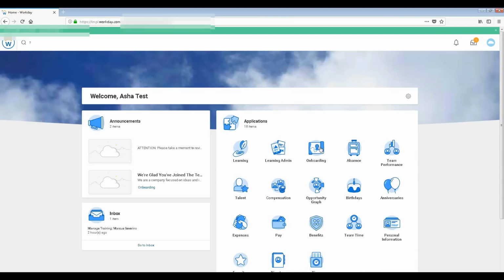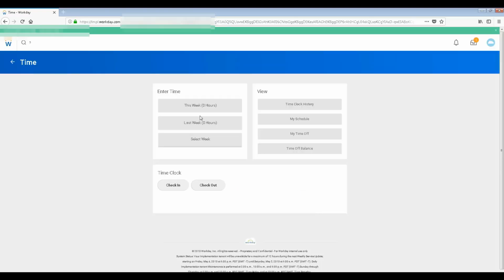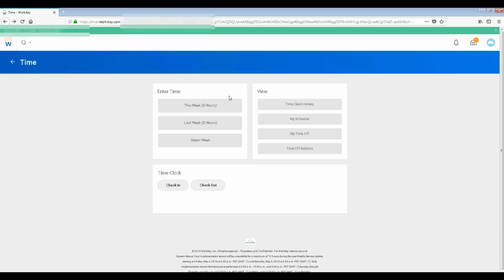Now let's say you're on the onboarding side, so if your employees are joining. Anyway, I will talk about onboarding and all those things later. Let's just talk about the very basics of this thing. So these two are nothing but the LMS solutions we have talked about. Now, if I talk about time, this week, there are two things basically. Sorry, just go back. There are two things: enter time and view time.